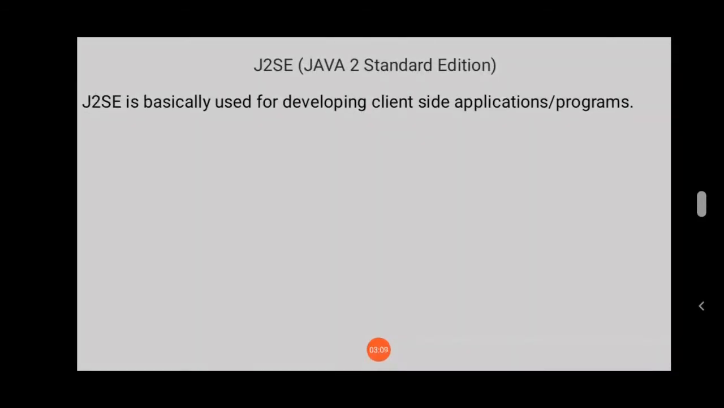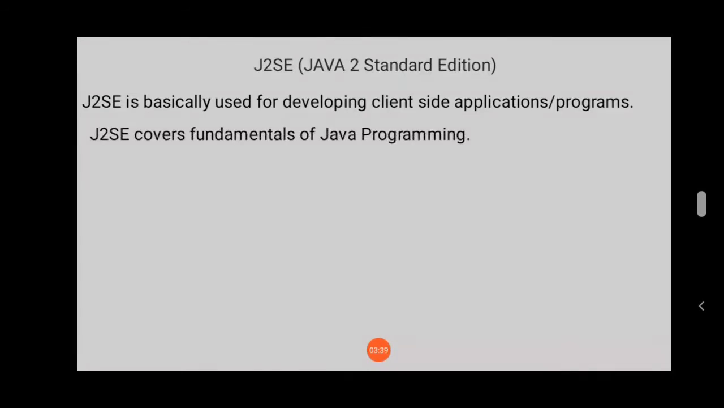So it is clear. Whenever we want to build a desktop application or standalone application, desktop application means the applications which run on a single machine, or we can say it in a different way, the application which cannot be accessed remotely is called a standalone application or desktop application. So to build a desktop application we use J2SE.